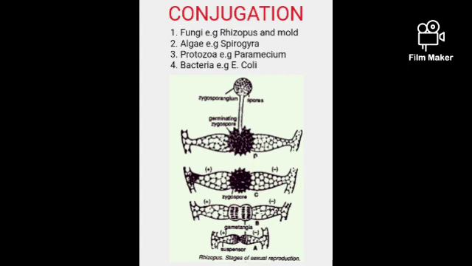In Jamb and Waec, they set this question. They might give you options. You may see yeast as a fungi. If you pick it, you failed. It is only found in rhizopus and mold. That is for conjugation. So please be very, very careful when you are picking your answers when you come across them.